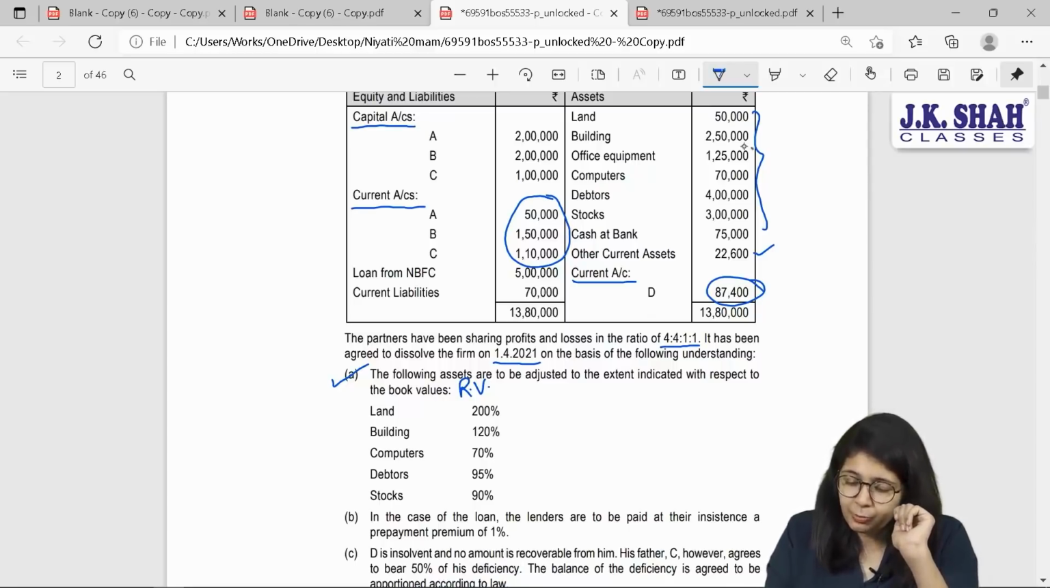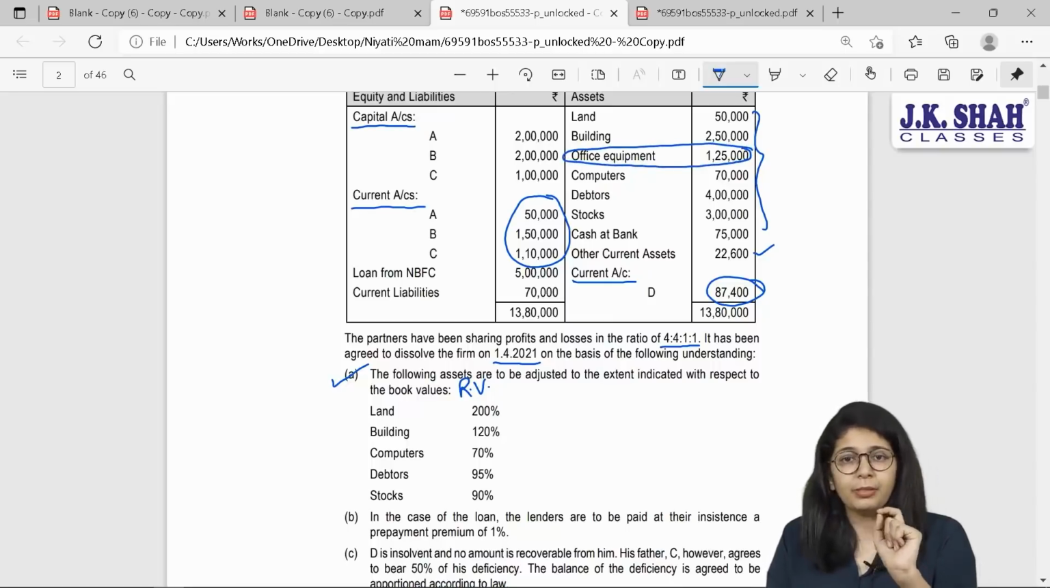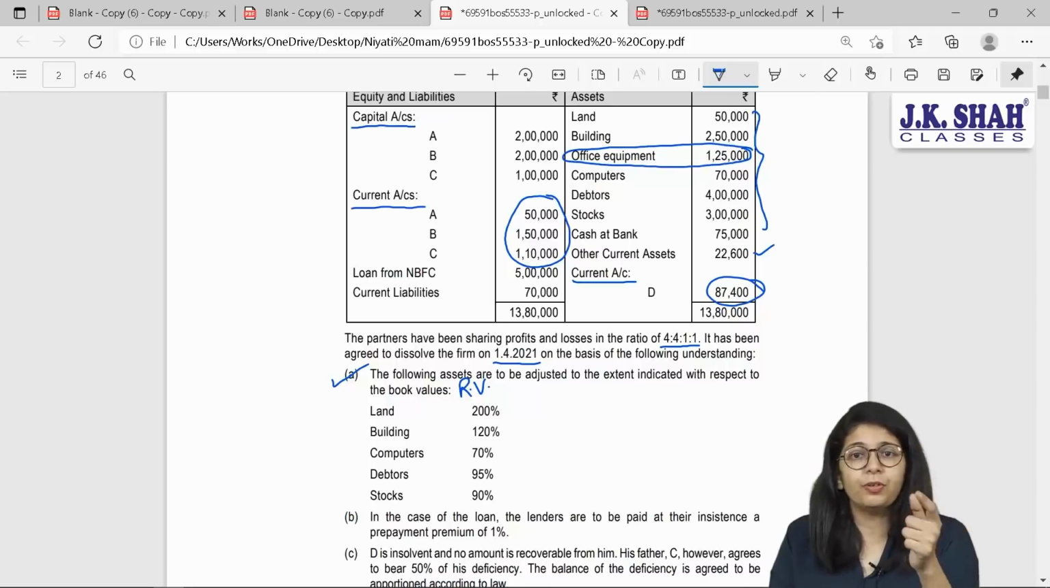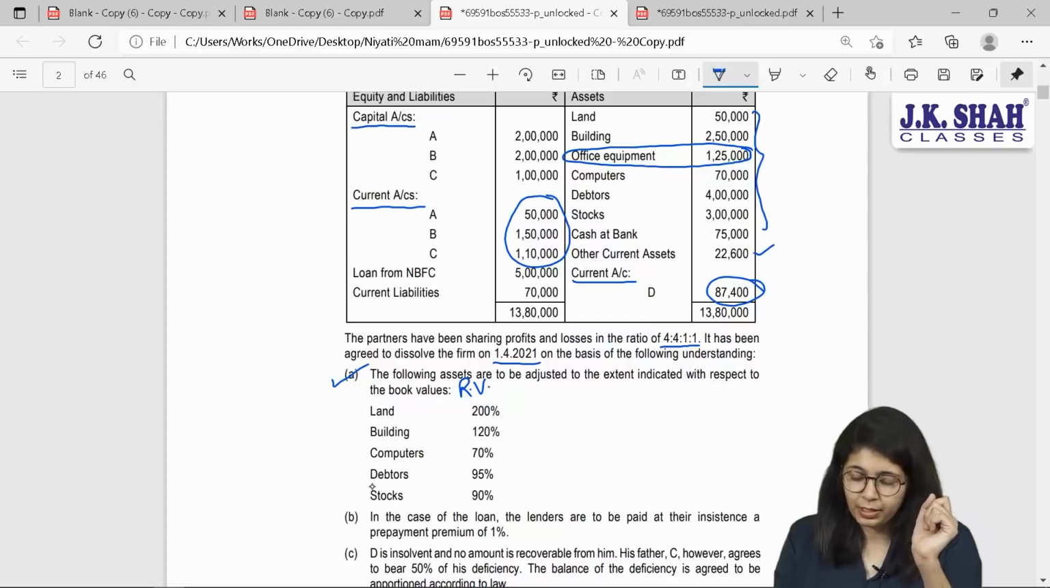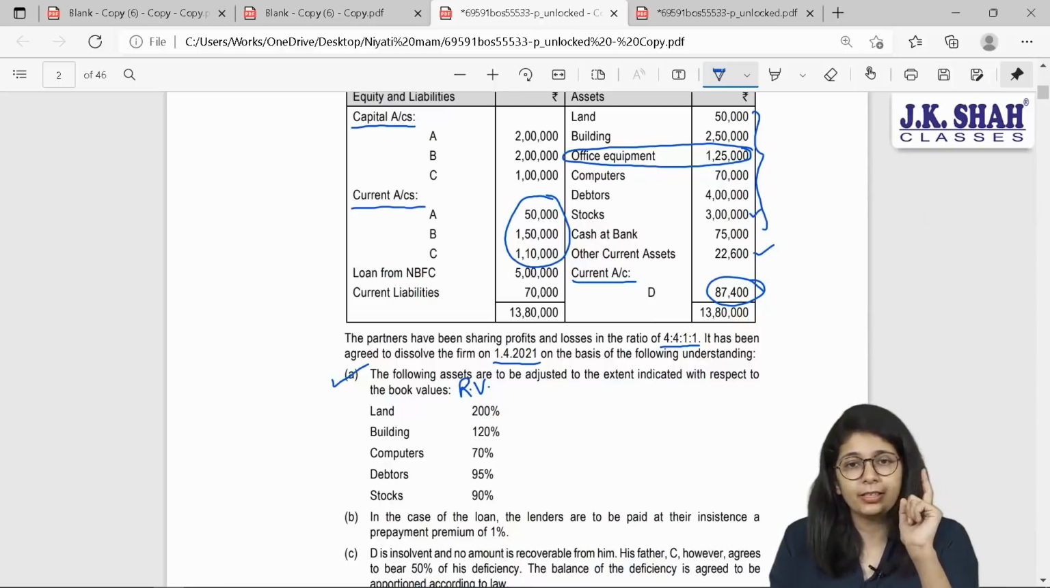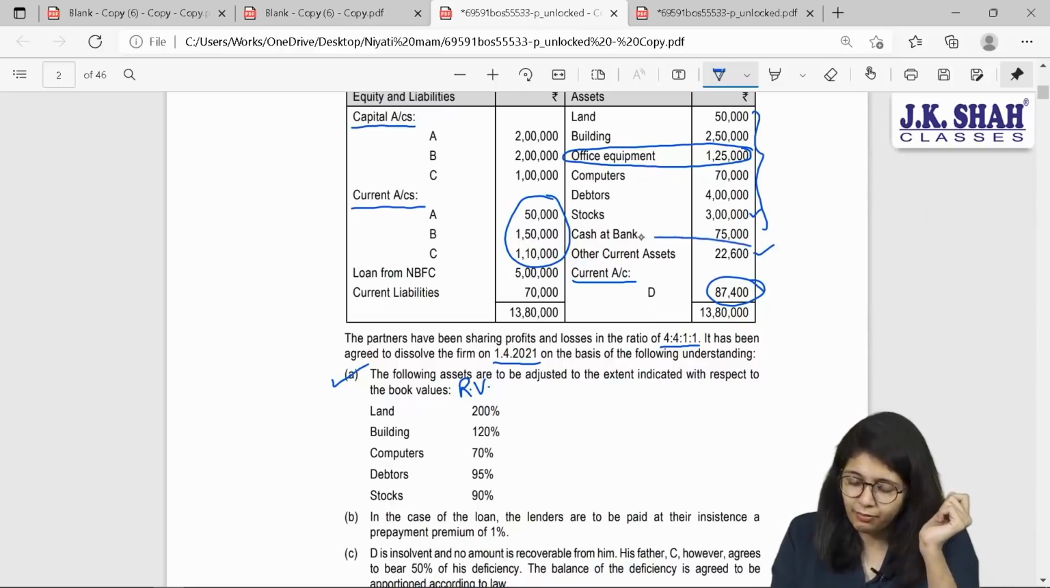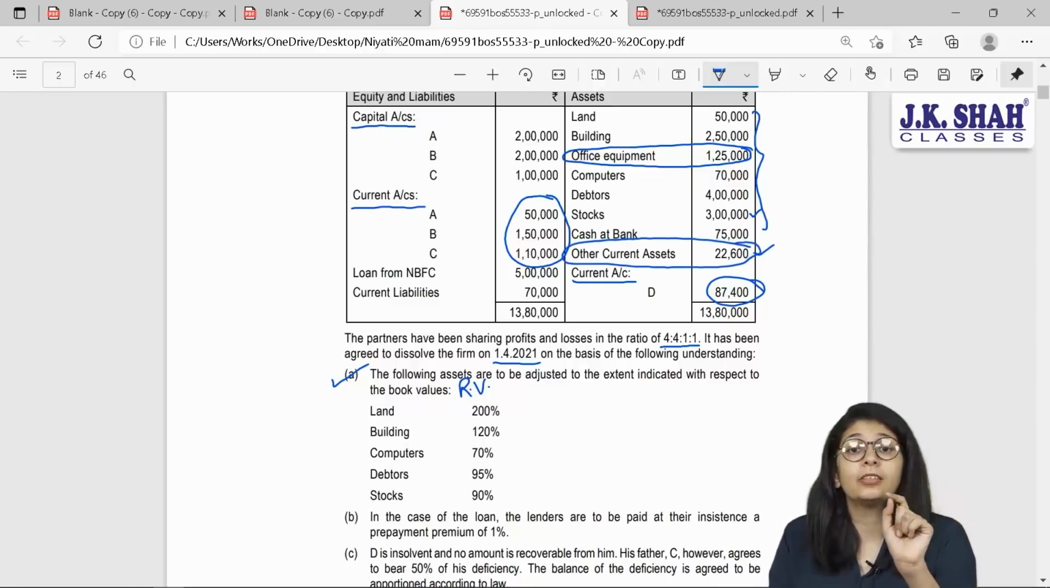Now, nothing is mentioned about office equipment. If nothing is given, that means realized value is not given, then what will you do? You will consider realized value to be their book value. Computers have realized 70%, 70% of 70,000 comes to 49,000. Data 95%, of 4 lakhs, you will find out your figure, and stock 90% of 3 lakh will give you 2 lakh 70. Also, they have not given you any value for other current assets. Just like your office equipment, you will be considering this at which value?